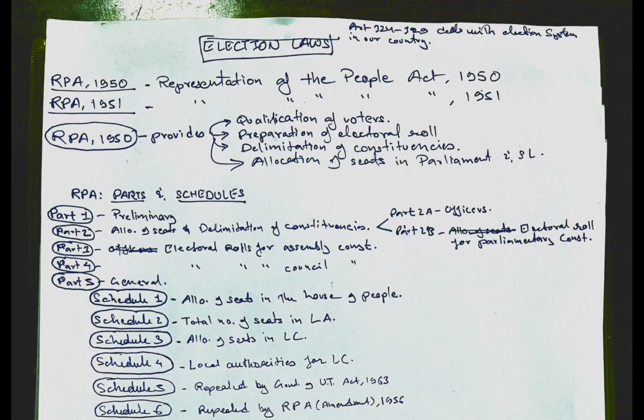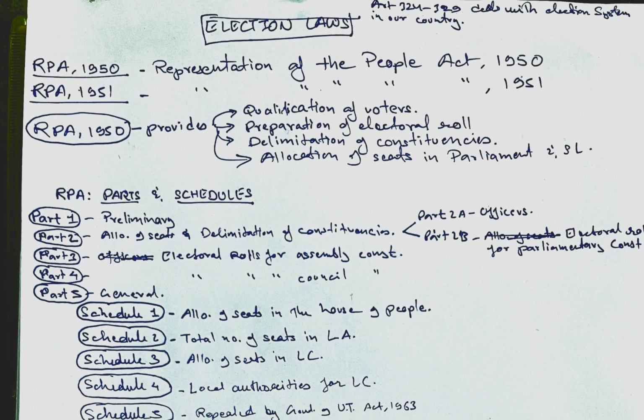Now, moving ahead, we will talk about what this RPA 1950 and RPA 1951 are, which are the most important laws in the election system. Currently there are many states in our country, and elections for both Houses of Parliament, including the Lok Sabha, and for the state legislative assemblies are being conducted across the various states, for example Sikkim, Manipur, and so on. Therefore, we are going to talk about RPA 1950, RPA 1951 and the Delimitation Act of 2002 quickly.